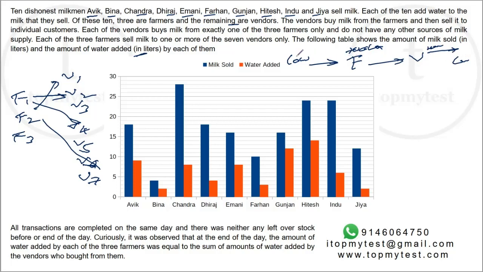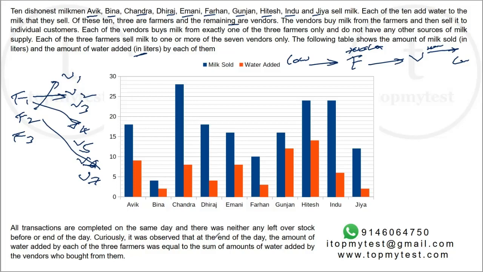So the farmer did not have any milk beforehand. He got it from the cow that day, added water, then sold it to the vendor. The vendor did not have any stock, added water to it and sold it off, and there is no stock left at the end in either case. So everything that is obtained is sold on the same day itself with some water added. Not some, by the looks of it, quite some water added to it.